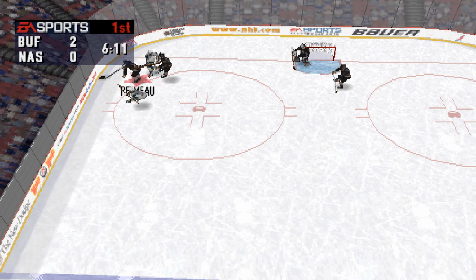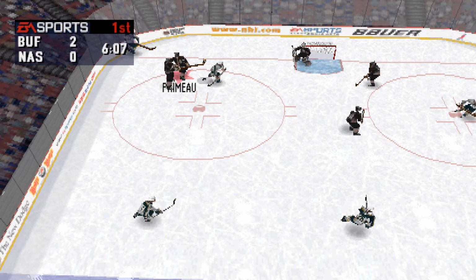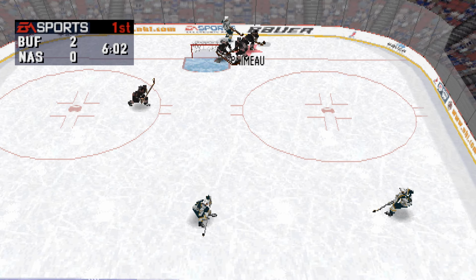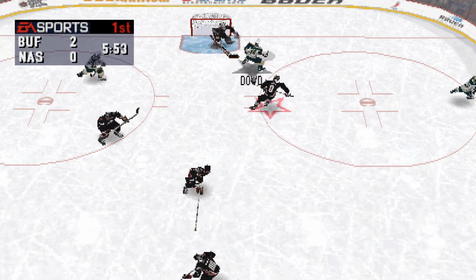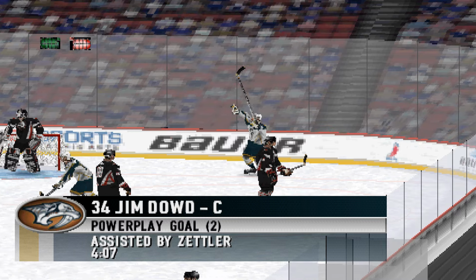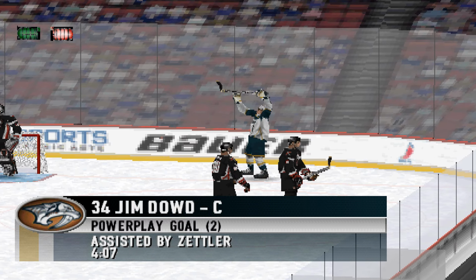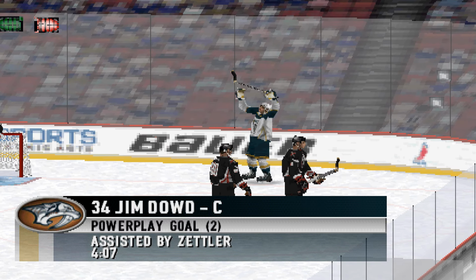Then the pass was intercepted. To Dowd. Primo then intercepted the pass. Buffalo should be making a line change soon. Zettler to Dowd. Dowd scores on the power play. Zhitnik gets out of the box early with that power play goal by Nashville.